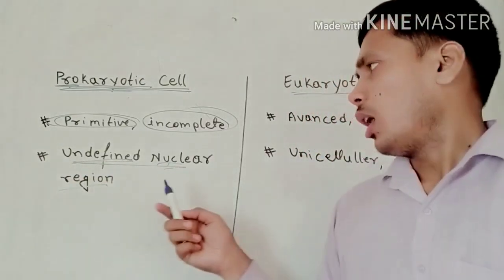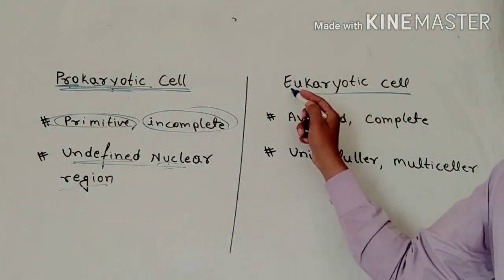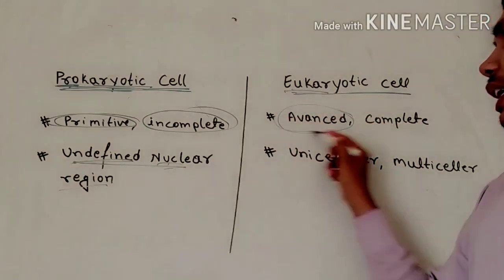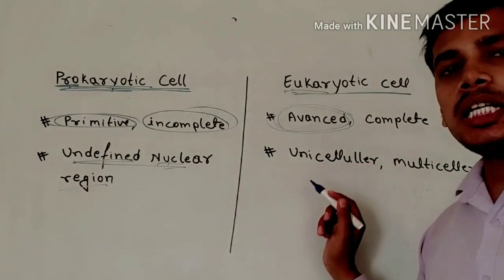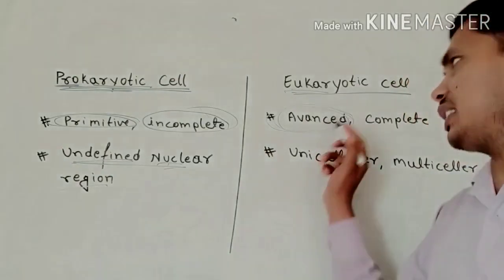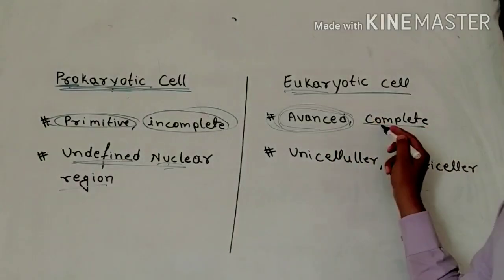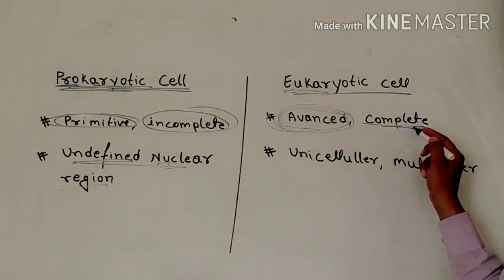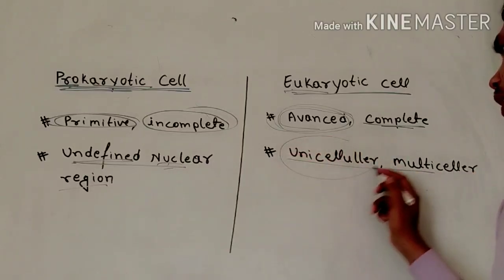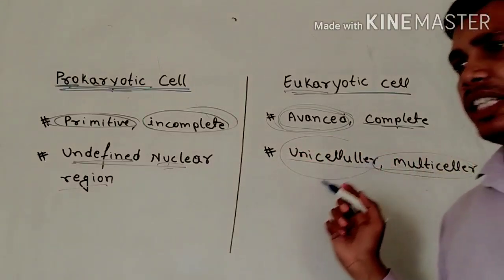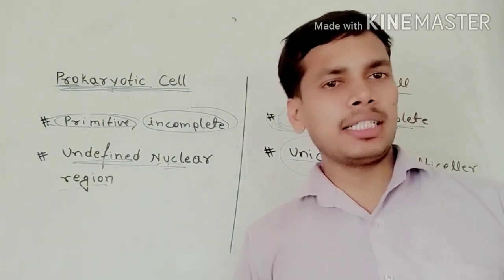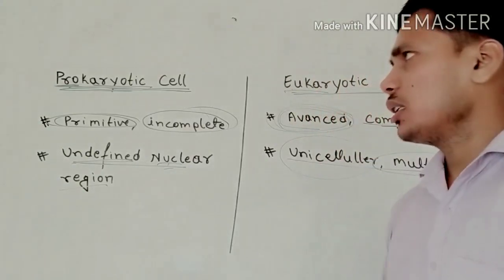And in another case there are eukaryotic cells. These are the advanced cells. Advanced means all the cell organelles are present in this type of cell. That's why these are also known as complete cells. They are found in unicellular and multicellular organisms. It means they are very developed cells. All the cell organelles are found in this type of cell.